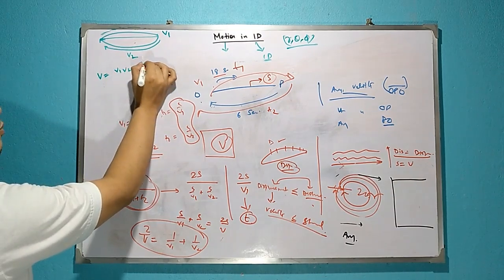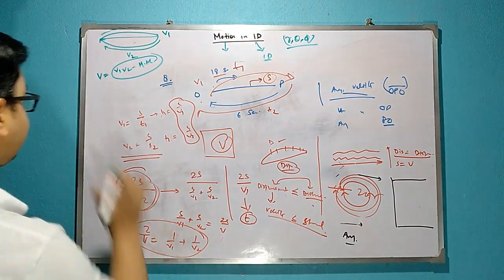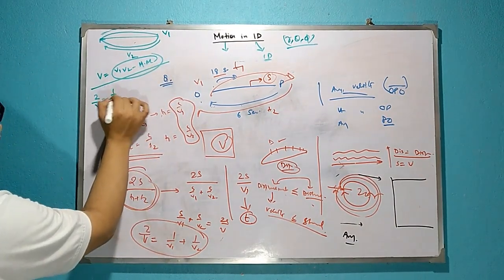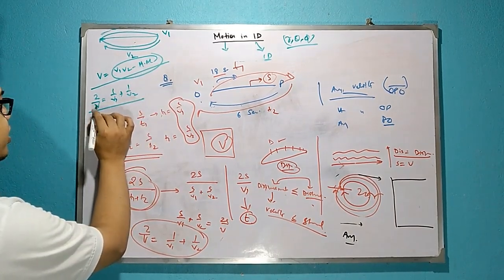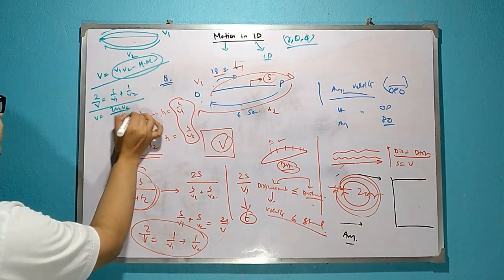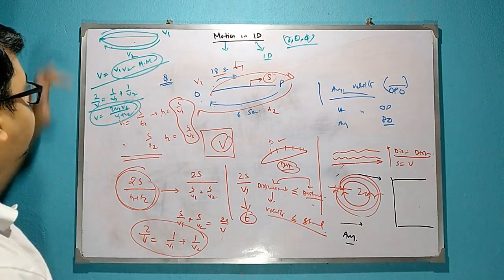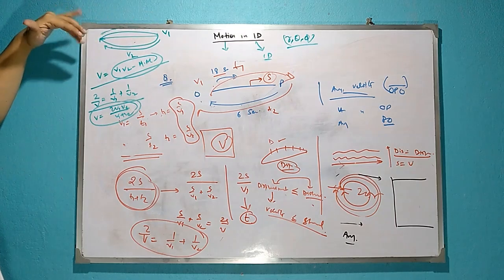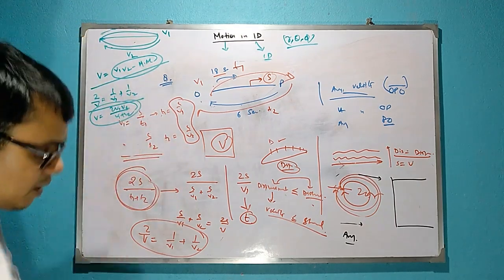Harmonic mean means 2 by v equals 1 by v1 plus 1 by v2. If you simplify it, v equals 2 v1 v2 by v1 plus v2. So you can put the formula directly. If two velocities are given for the first part and the return journey, then the average velocity of the whole journey is 2 v1 v2 by v1 plus v2.